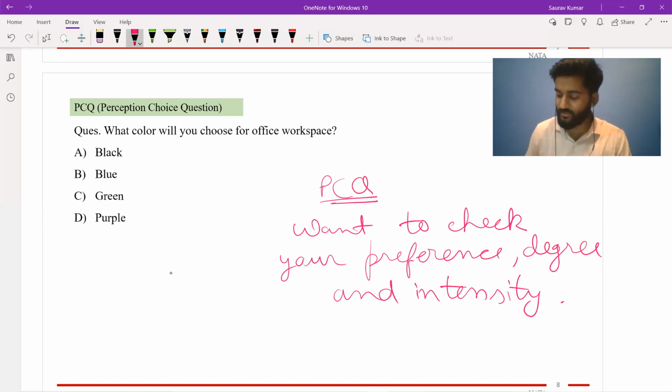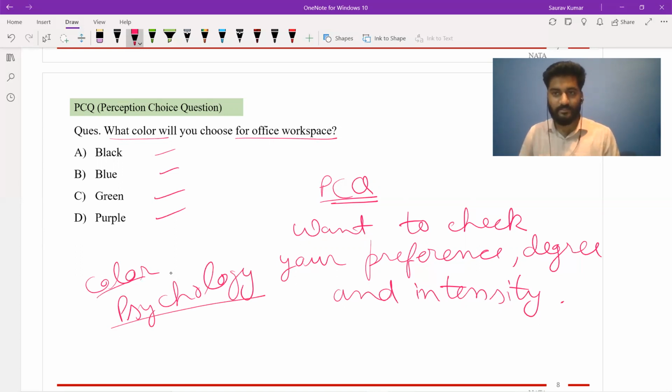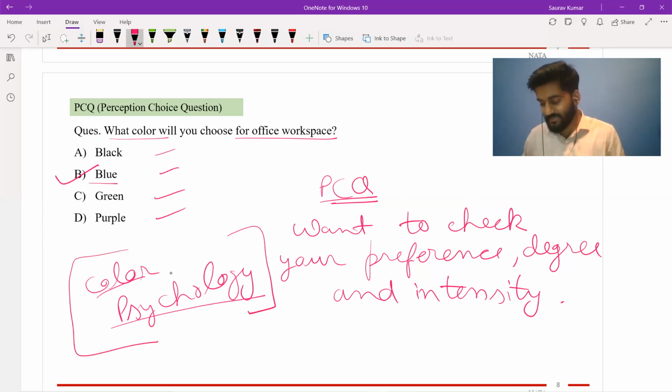Like in this question, you can see: what color will you choose for office workspace? So any color you can choose, nothing is wrong. But there is a concept which is called color psychology. What happens in this concept is that it tells you which color is suitable for which space. So if you know about this concept, you will tick that you will choose blue for this part. So NATA basically wants to know if you have any idea of such concepts or not.